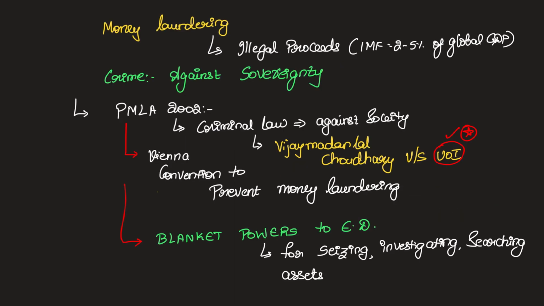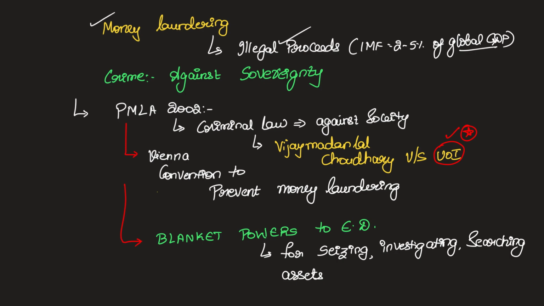The central issue of this particular law, PMLA, is the issue of money laundering. Now, what exactly is this money laundering? Let's say, for example, an activity is done and that activity is considered to be illegal. If someone gets money illegally, and you try to conceal or disguise the identity of those illegal proceeds and paint a picture that it is actually originating from a legitimate source, that you are converting that black money into white money, that process is called money laundering. And according to the IMF, 2 to 5% of the global GDP is involved in money laundering activities.